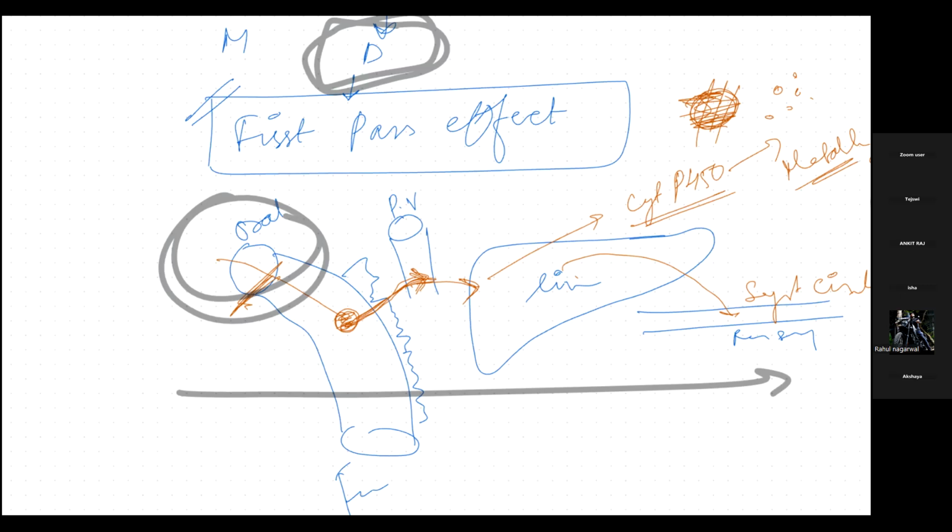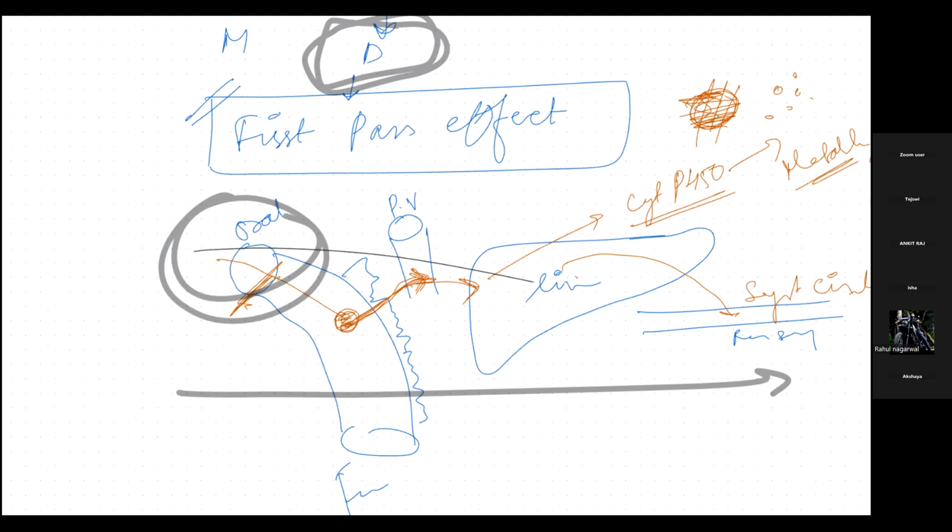Now, what is rectal? We know giving the medicine through the rectum. Now, what are the benefits? The benefits are, even if a drug is unpleasant, we can take that drug, isn't it? Now, there is a very interesting phenomenon I would like to discuss here. Let's suppose that this is the part of the intestine. Basically this is the part of the rectum. Now the upper part of the rectum, and this is the lower part of the rectum. This is getting supplied by the superior rectal vein, and this is getting supplied by the inferior rectal vein.